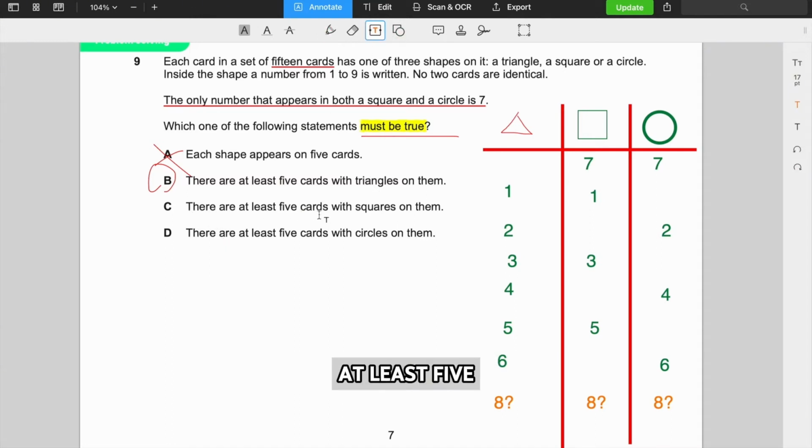C says there are at least 5 cards with squares. So here we have 1, 2, 3, 4. And what if we don't have the 8 here? What if we just had the 8 here? So if we had the 8 here, there would only be 4 cards with the square. And for here, there would also be 4 cards with the circle.